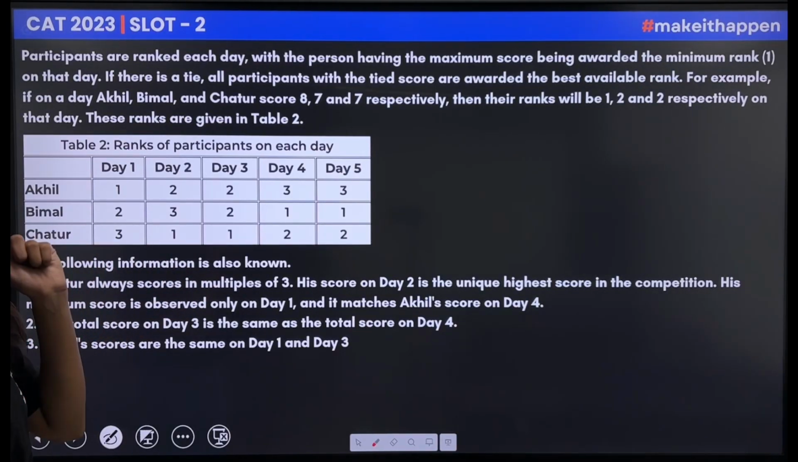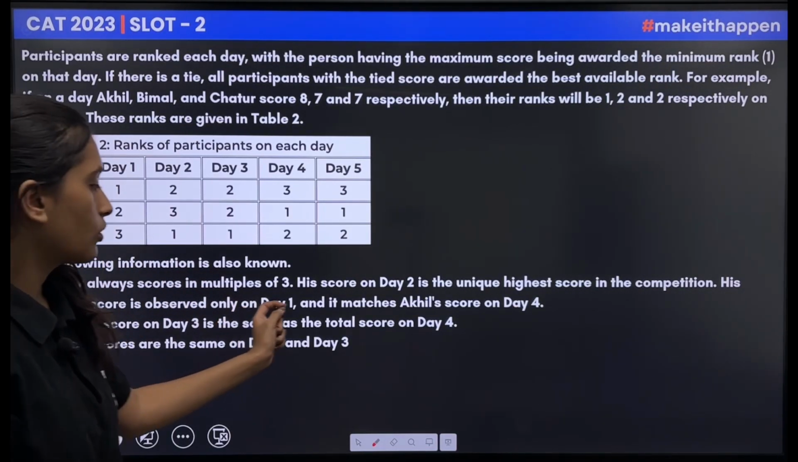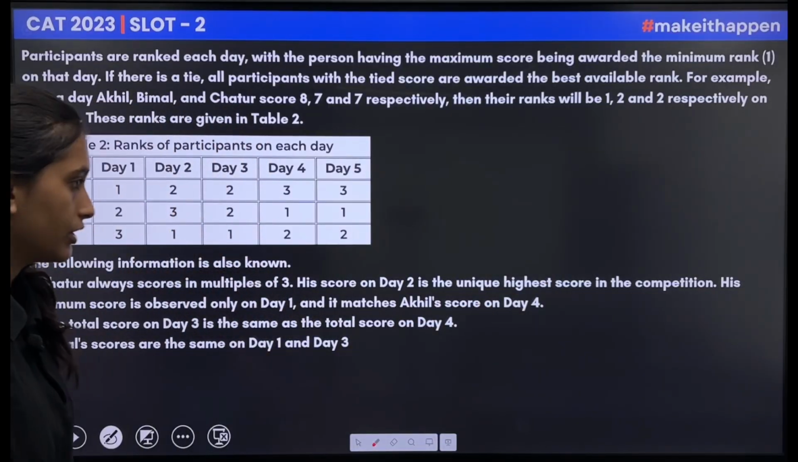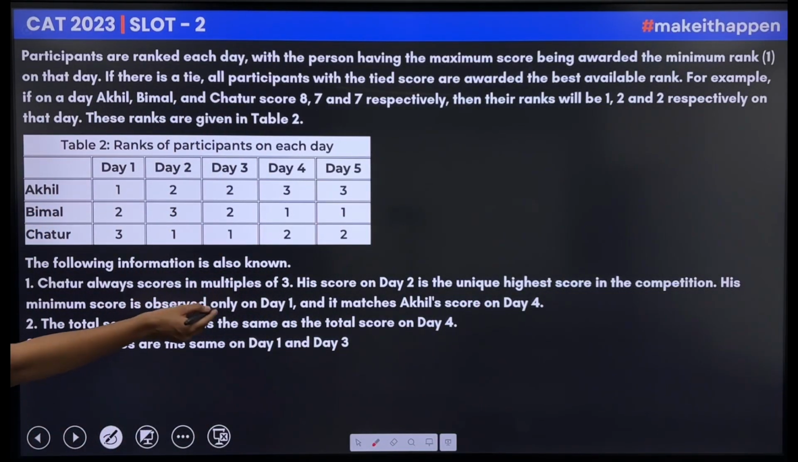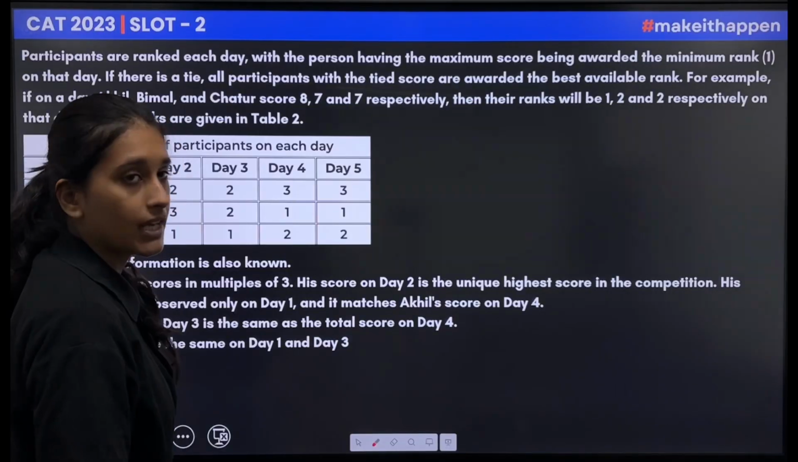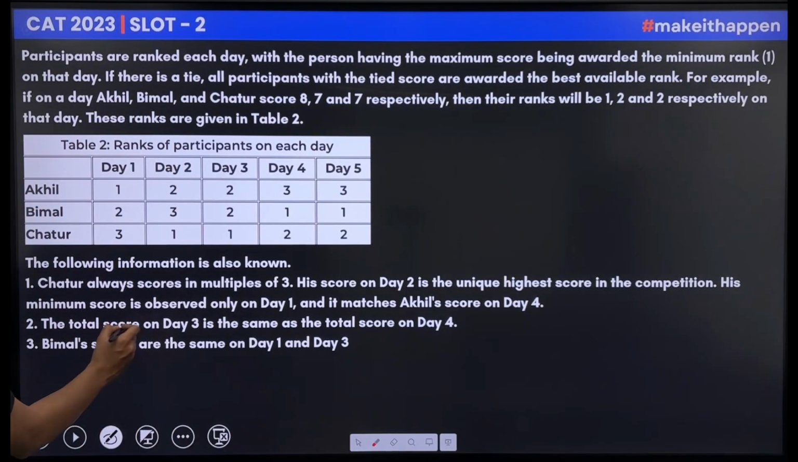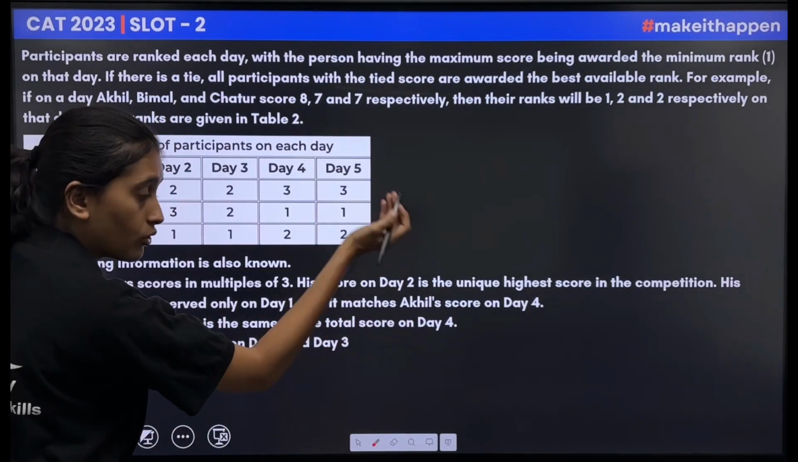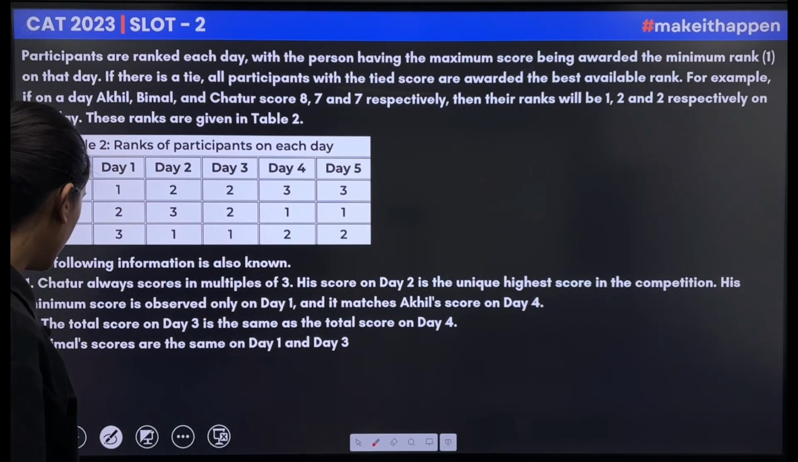Chatur always scores in the multiples of 3. His score on day 2 is the unique highest score in the competition. His minimum score is observed on day 1 and it matches Akhil's score on day 4. The total score on day 3 is the same as the total score on day 4. So this is a very valuable information.